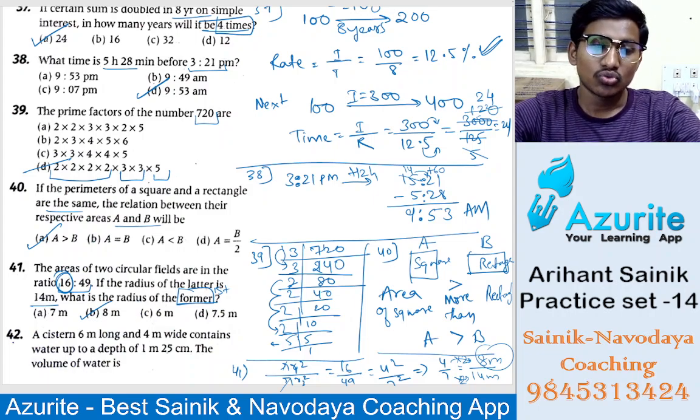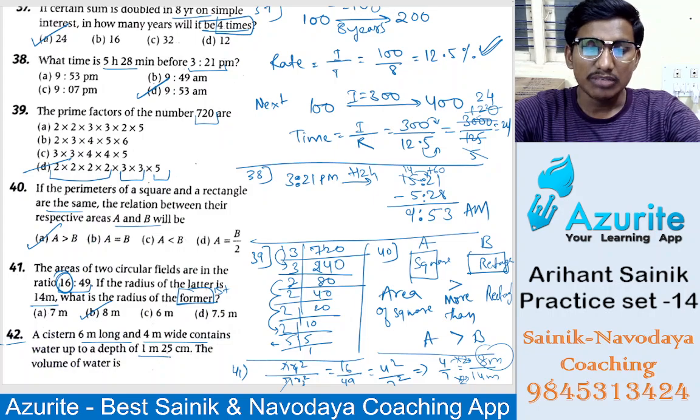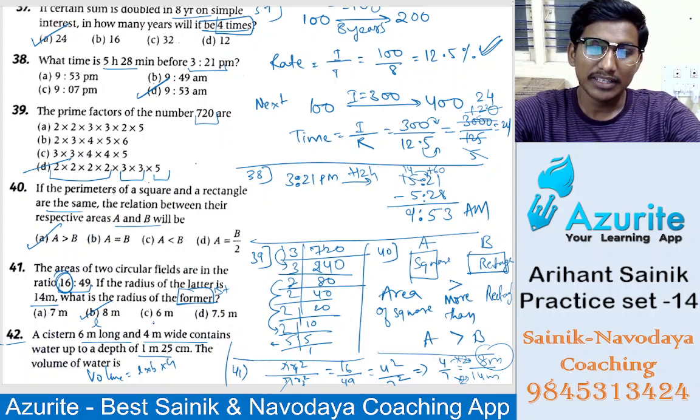Okay, now let's do the 42. A cistern 6 meter long and 4 meter wide contains water up to the depth of 1 meter 25 centimeter. The volume of the water is, so volume, how do you find volume? That is length into breadth into height. Okay, this is the 42nd question, right? So here length into breadth into height. Long, length, this is breadth, wide means breadth, depth means height.